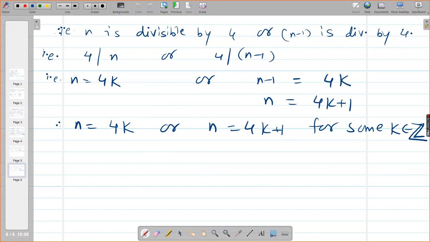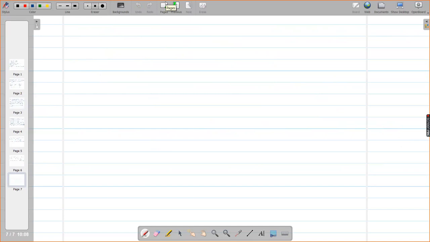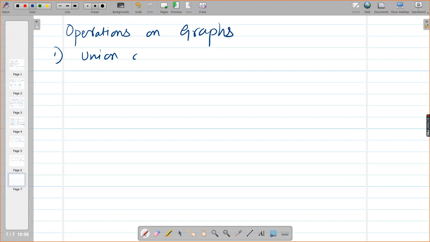Once I define union, on the same line, you can define intersection, okay? Right. Operations on graphs. So first one, union of two graphs.